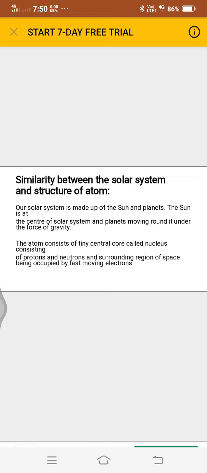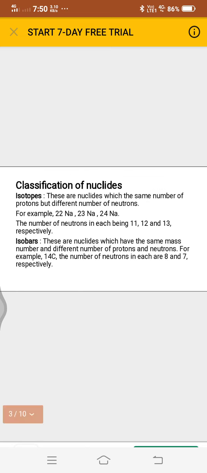Then A is equal to Z plus N. Next is the classification of nuclides. On the basis of the number of neutrons and protons in the nucleus, the nuclides are classified as isotopes, isobars, mirror nuclei, isotones and nuclear isomers.